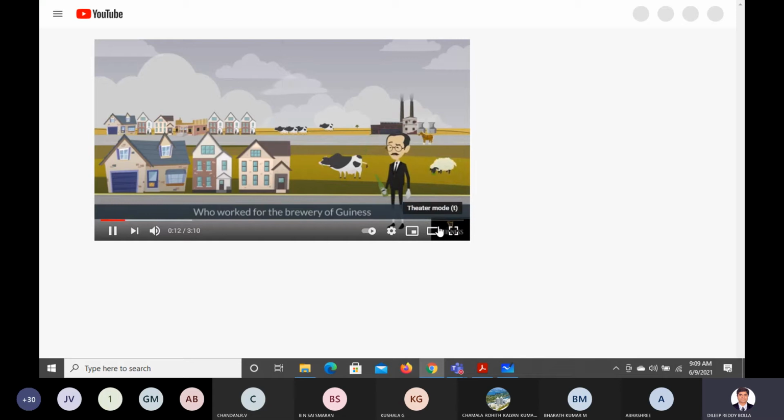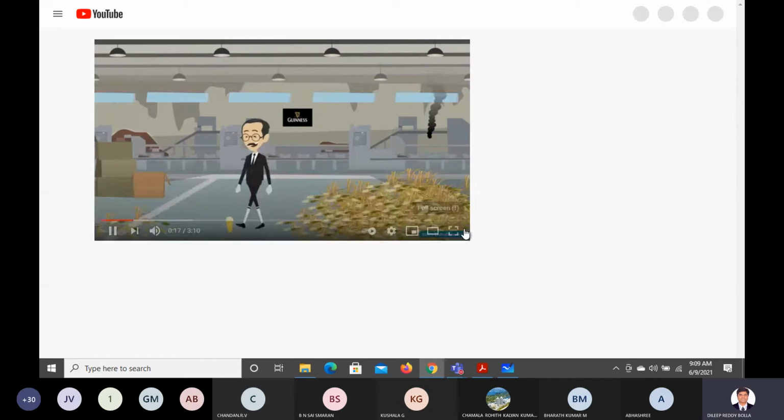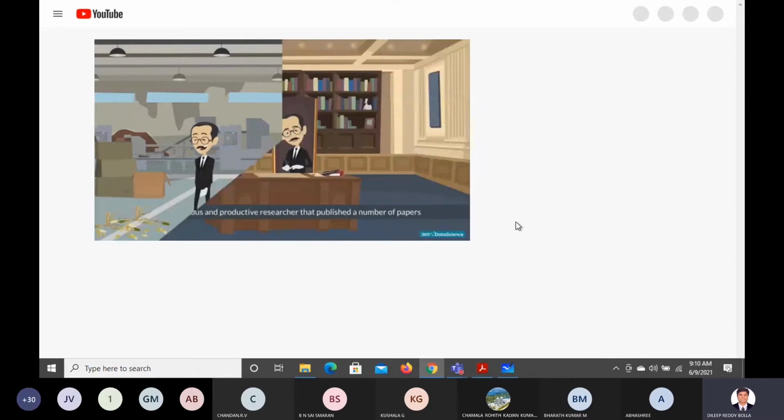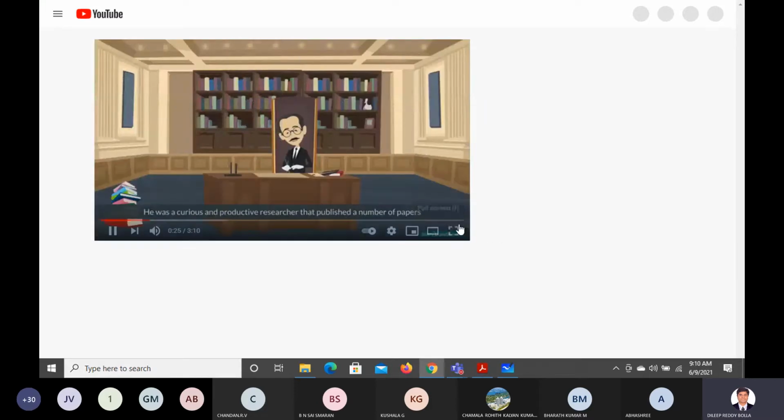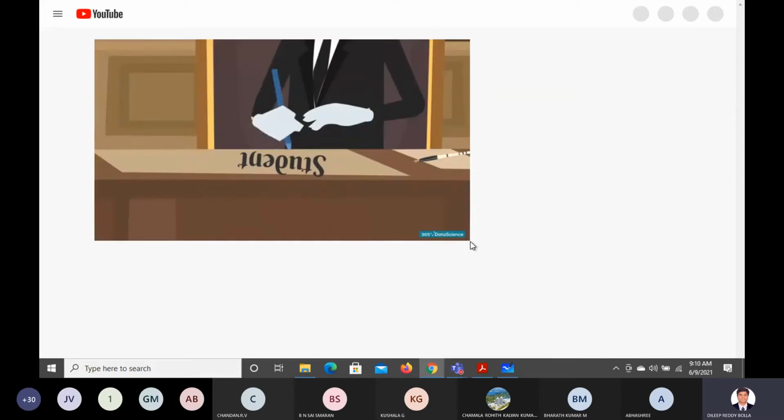ingredient when making beer. Gossett found big samples tedious, so he was trying to develop a way to extract small samples but still come up with meaningful predictions. He was a curious and productive researcher and published a number of papers that are still relevant today. However, due to the Guinness Company policy, he was not allowed to sign the papers with his own name. Therefore, all of his work was under the pen name Student.